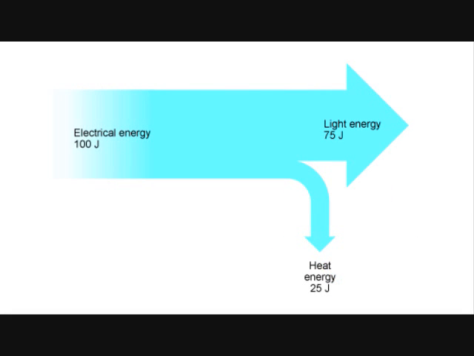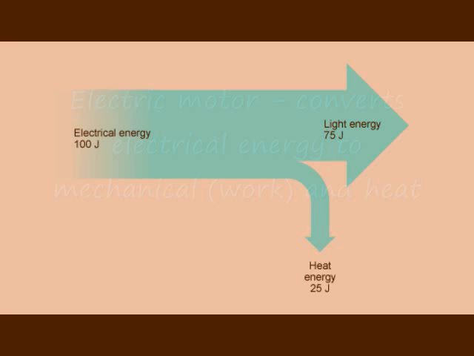Recently, we've created more efficient light bulbs called the CFLs, or compact fluorescent, in which of 100 joules of energy, we would be able to convert 75 joules into light, and only 25% is converted into heat. And of course, the purpose of a light bulb is to produce light, not to produce heat.